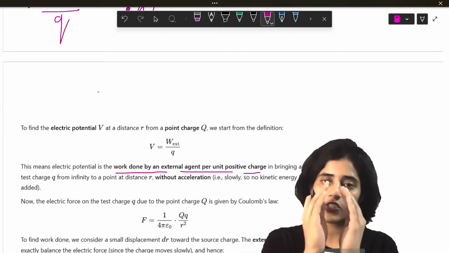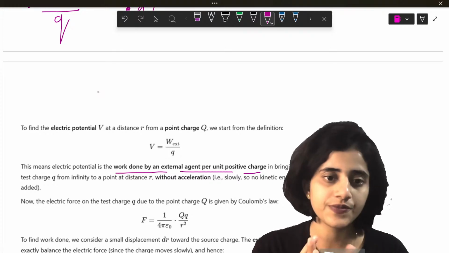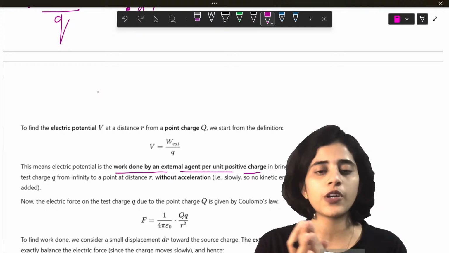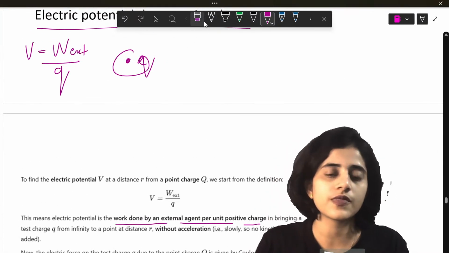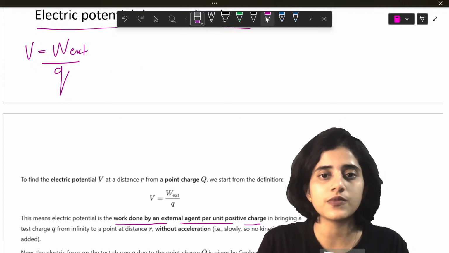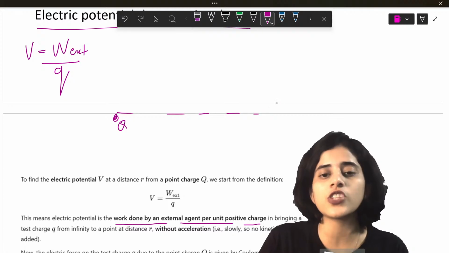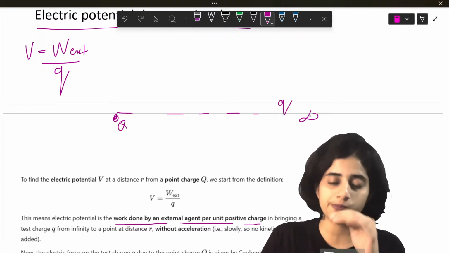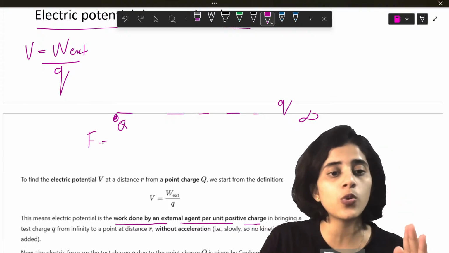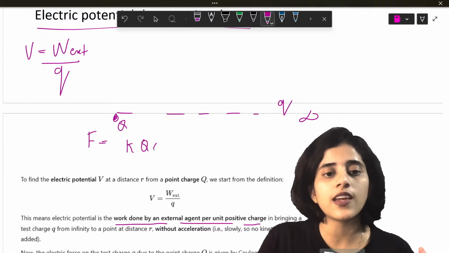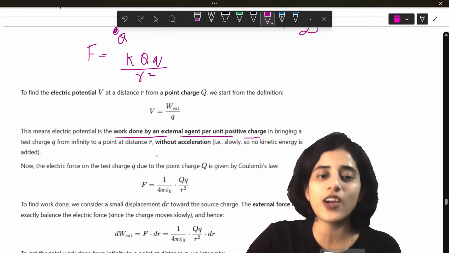So imagine you have a charge here, at a distance r from a point charge Q. Let's make the figure. You have a point charge Q, and you have another charge coming from infinity. The force by which you bring it is equal to the Coulomb's law, which is KQq by r square. Coulomb's law has r square.